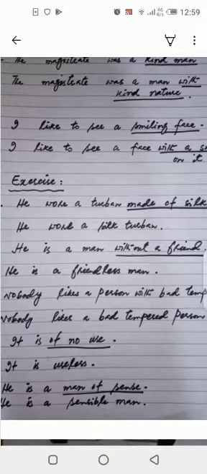He is a man of sense. Man of sense is an adjective phrase, and when I convert this adjective phrase into an adjective, it will become: he is a sensible man.